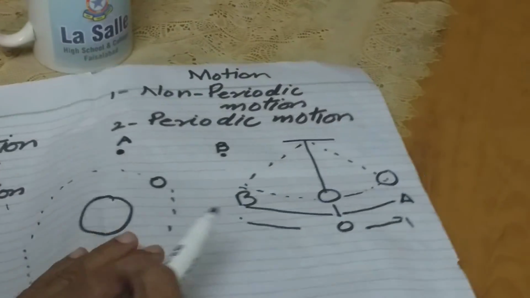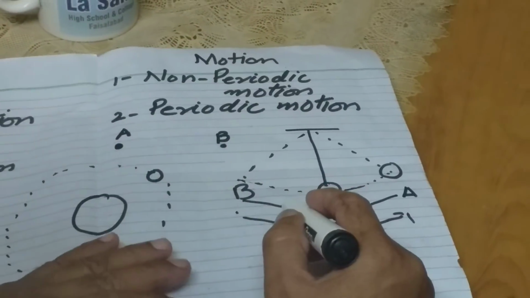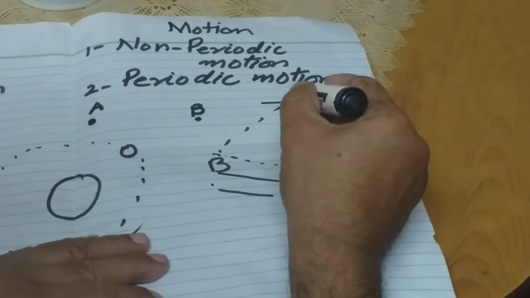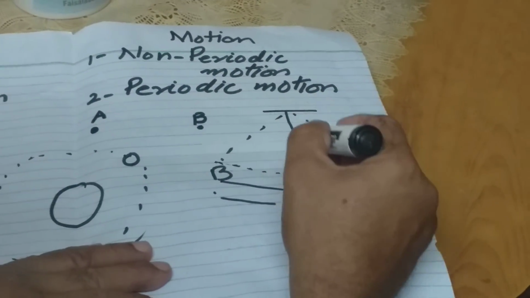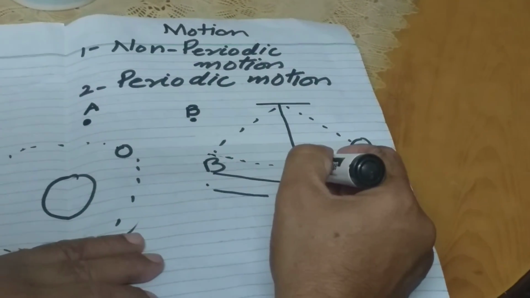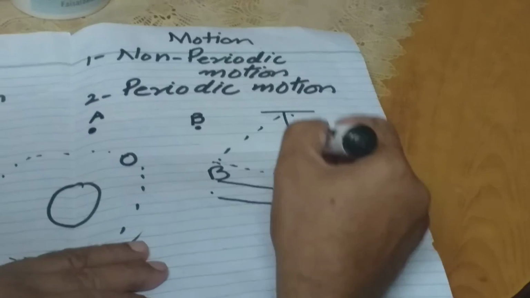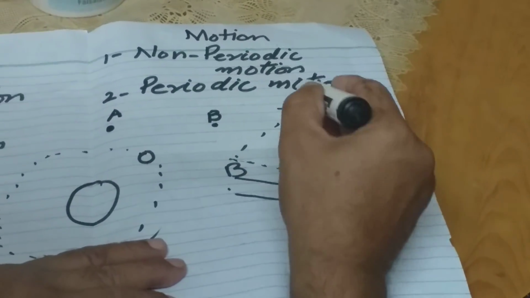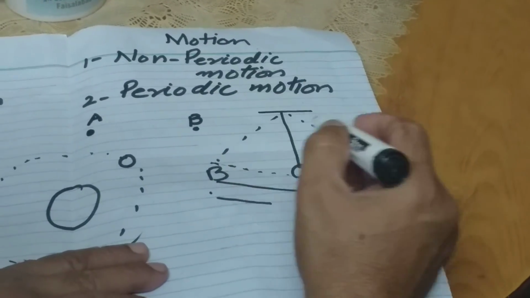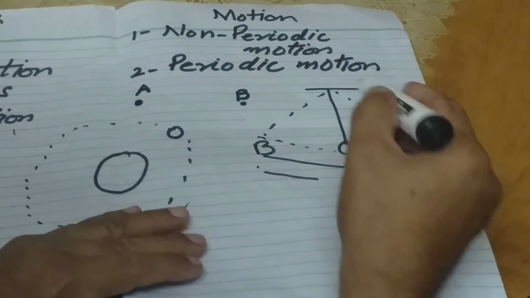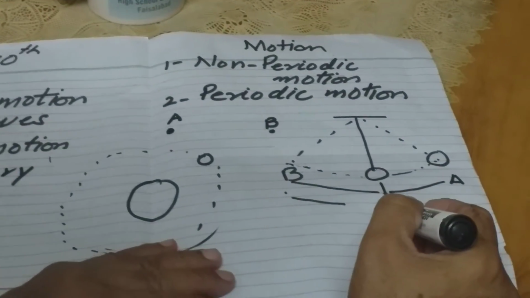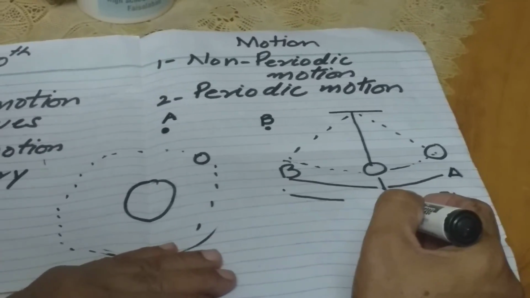Let me have another example. Simple pendulum. A simple pendulum consists of a string and a metal bob hooked with a support, maybe the roof or any other beam type support. This position, while it is at rest, is called the equilibrium or mean position.